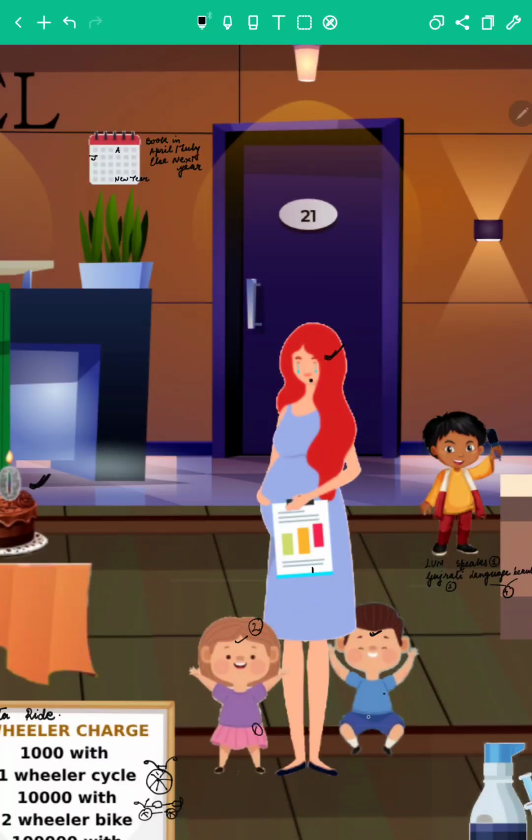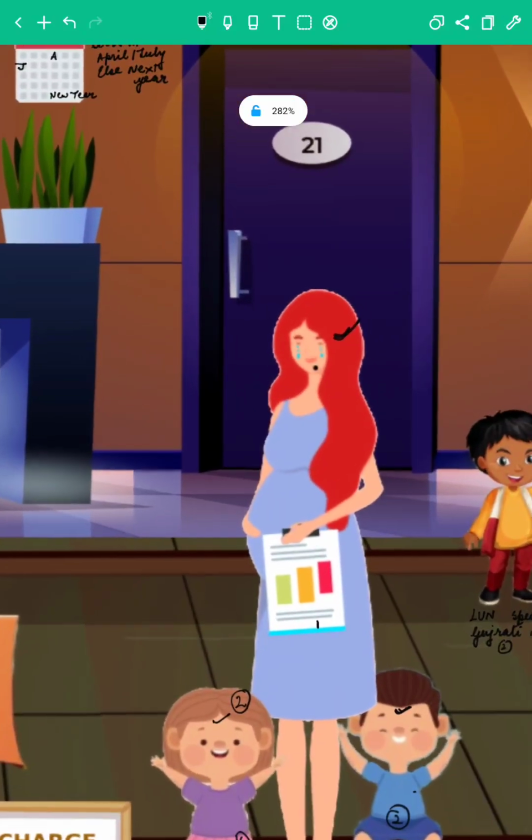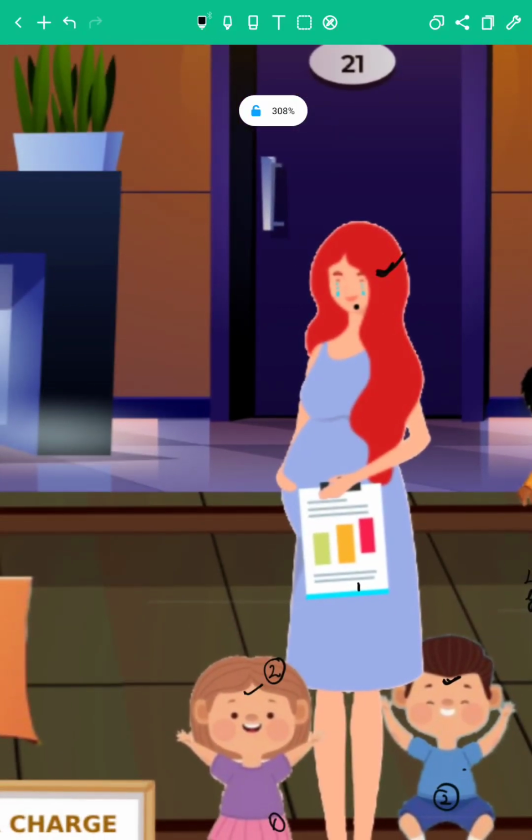So she's got 2 births, which means the score given to births is 2. That is easy to remember. By seeing this picture itself, we can understand that she's got 2 kids, so the score for birth is 2.